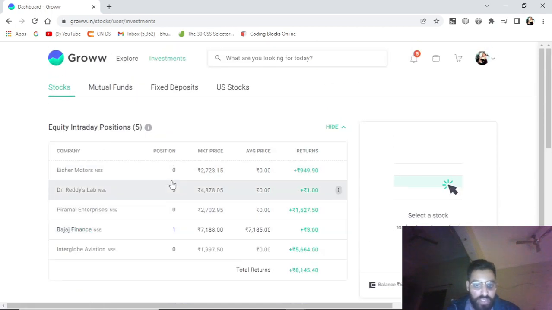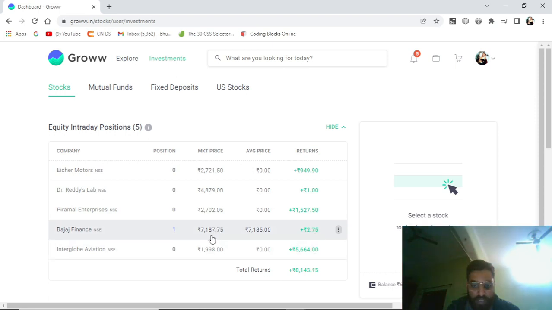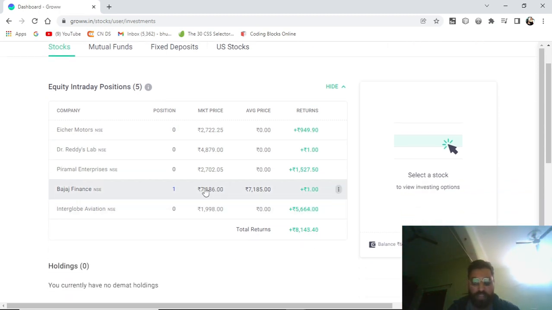All other positions are booked, you can see 0, 0, 0, 0, but this Bajaj Finance profit I have not booked. Right now it's showing me a profit of 3 rupees, 1 rupee, because the price keeps changing. It's 7187 right now, so it will keep changing. Now you have made the order. Now let's see how you will book the profit, or if the price goes below, a loss will happen and it will go red.